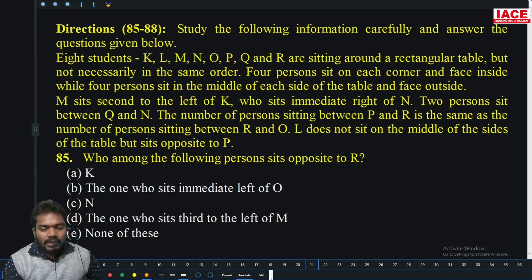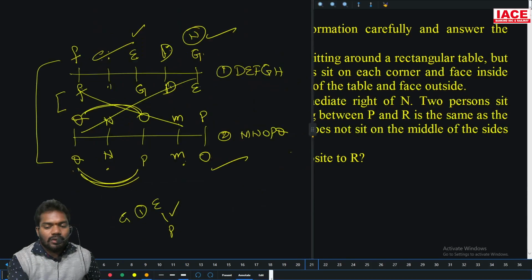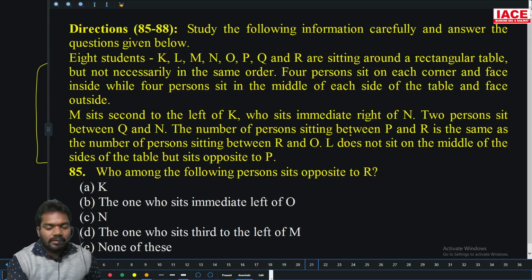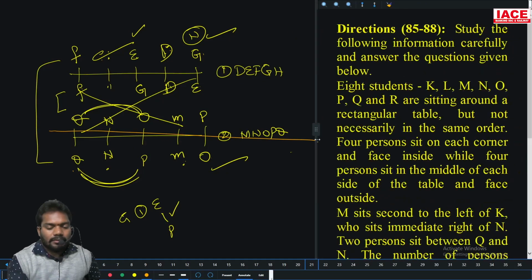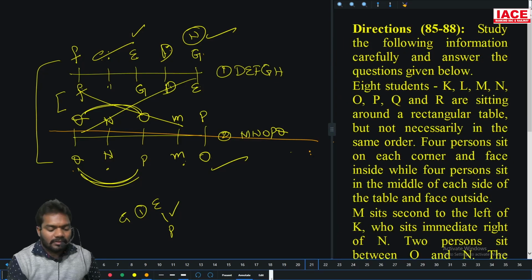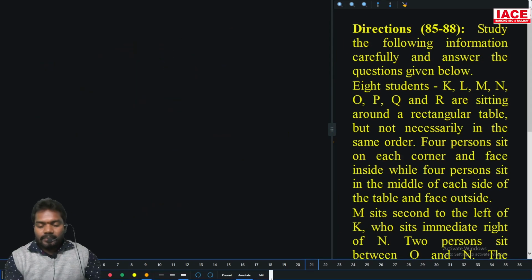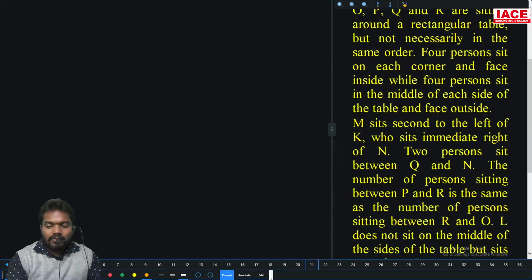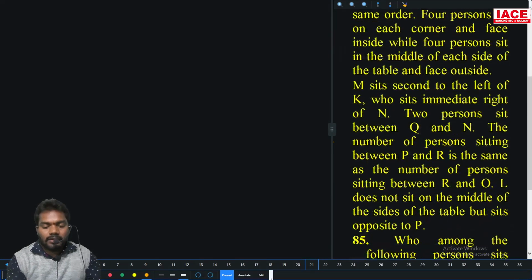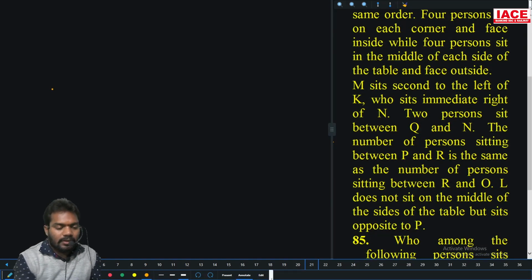8 students are sitting around a rectangular table, but not in the same order. 4 persons sit at each corner and face inside.